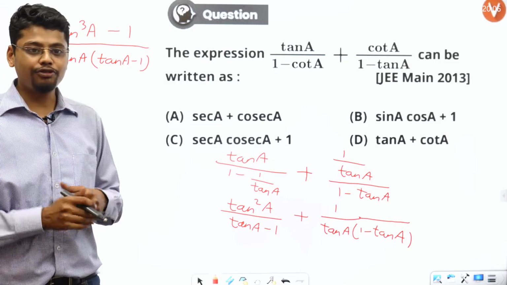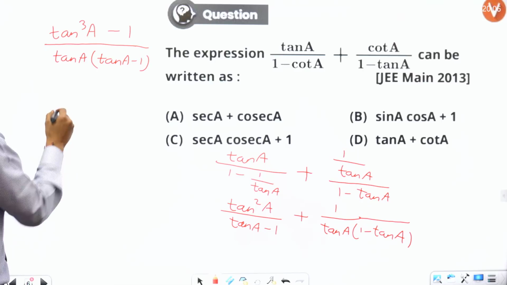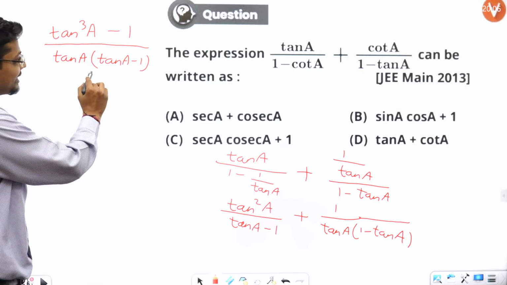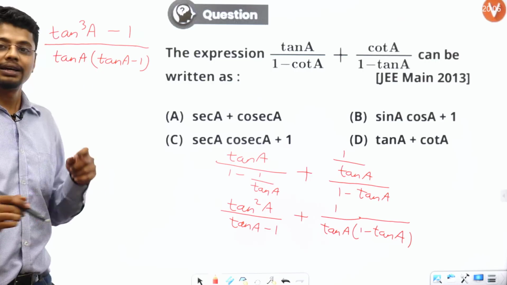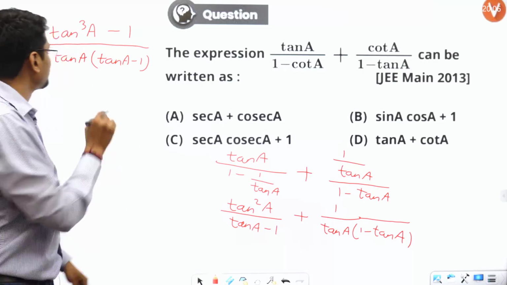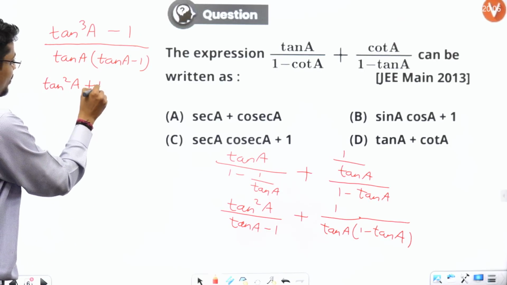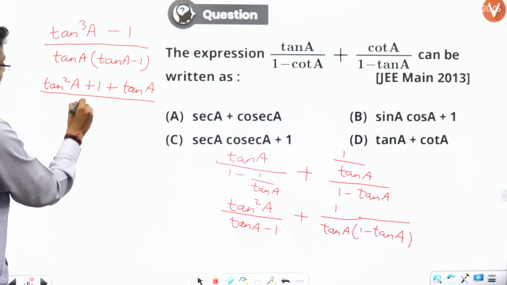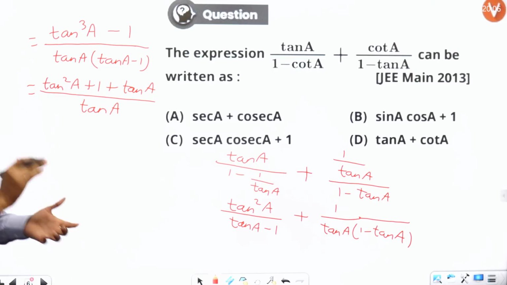So many of you have answered something. Let's see. A cube minus B cube is what? A minus B, which will get cancelled by this term, and what I will be left with is A square plus B square plus AB. So A square plus B square plus AB, and A minus B will get cancelled, and in the denominator I would be left with tan A only. I hope you are able to see.